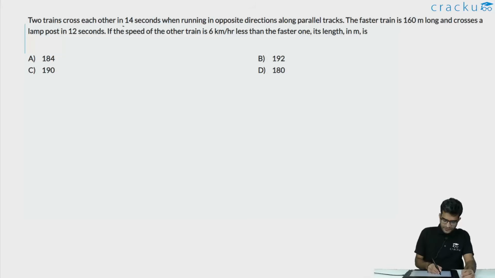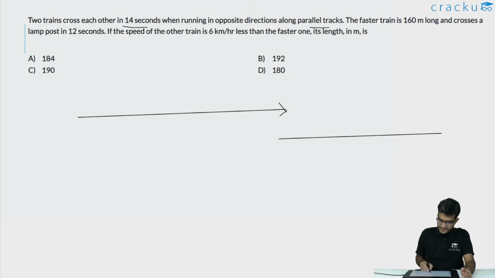In this question, we are told that there are two trains which cross each other in 14 seconds when traveling in opposite directions. So let us assume that this is the first train and this is the second train. Now let us assume that the first one is the faster train. We are told that it crosses a pole, it is 160 meters long, so this is 160 meters, and it will cross a person or a lamp post in 12 seconds.